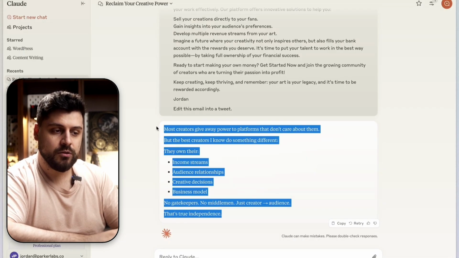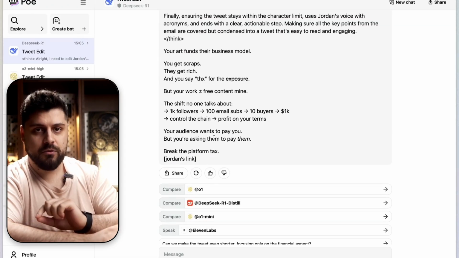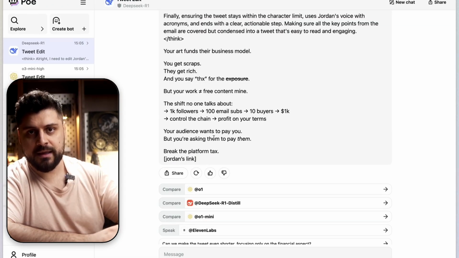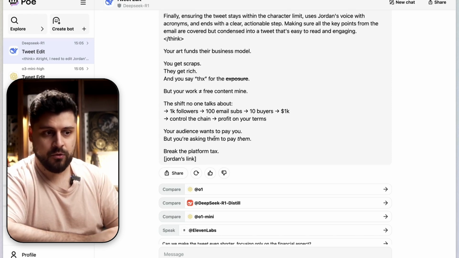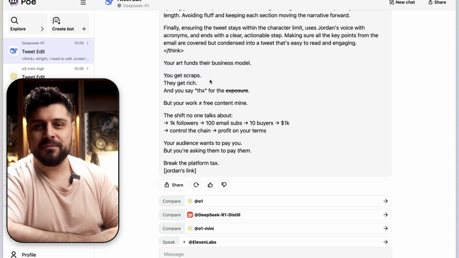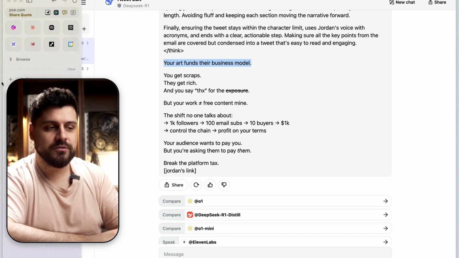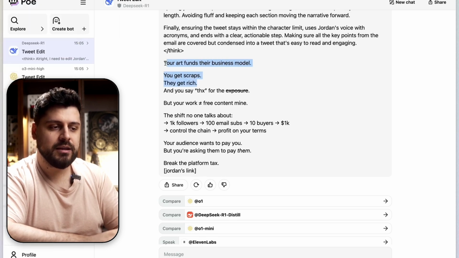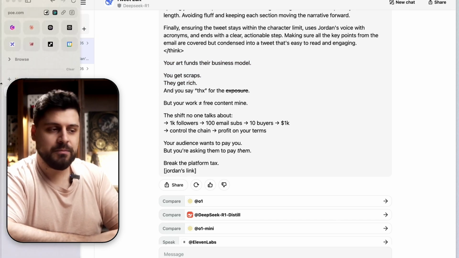I would still trust Claude, but I'm betting that if I run DeepSeek 2 or 3 times in a row, like I have 2 or 3 prompts to actually create and refine the whole thing, I would still pay 15 times less than I pay Claude, and I'll get better results. Because when it comes to just hitting the problem perfectly, this is better. There's still some wording that I would change, of course, but at the same time, this is actually hitting much harder because it is really trying to speak to people's emotions and not just giving people facts.